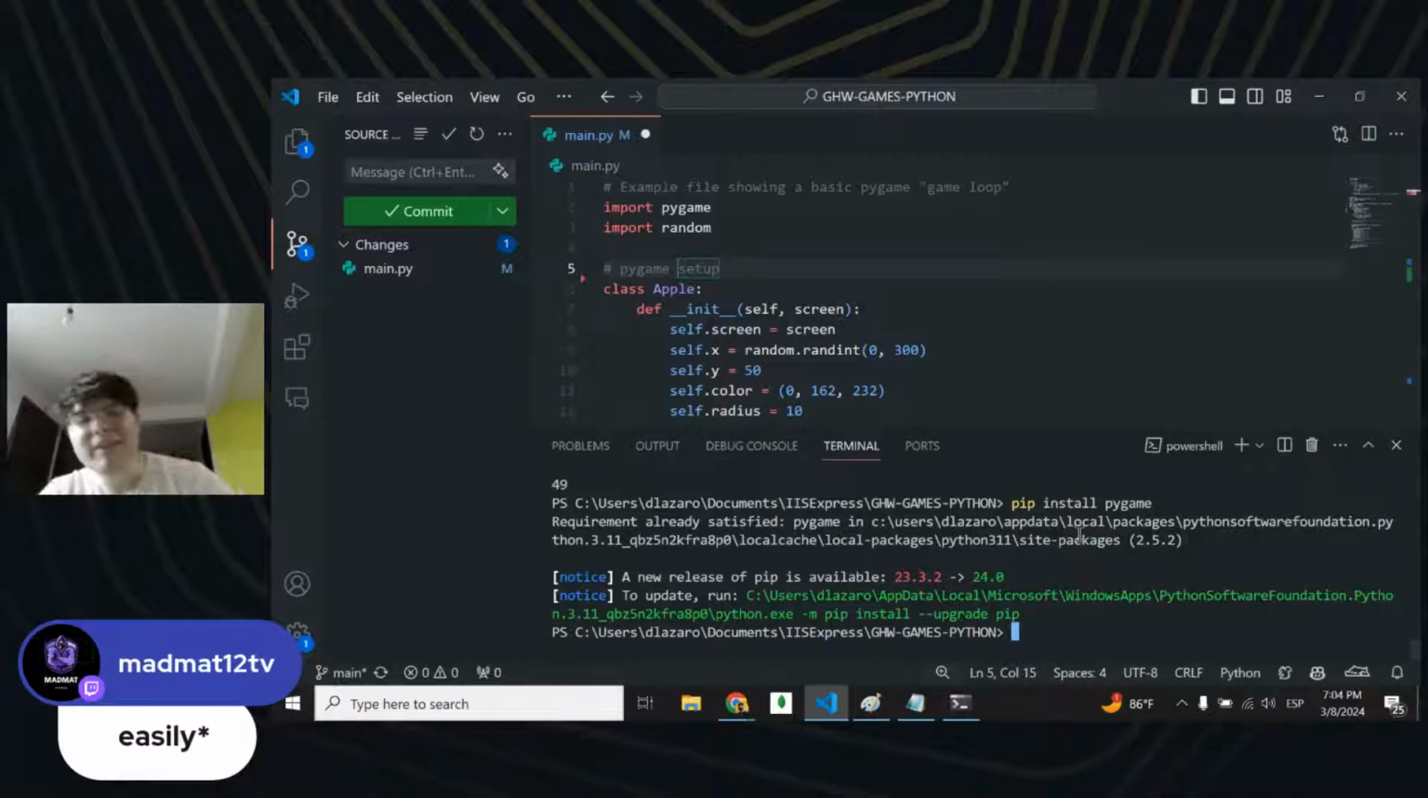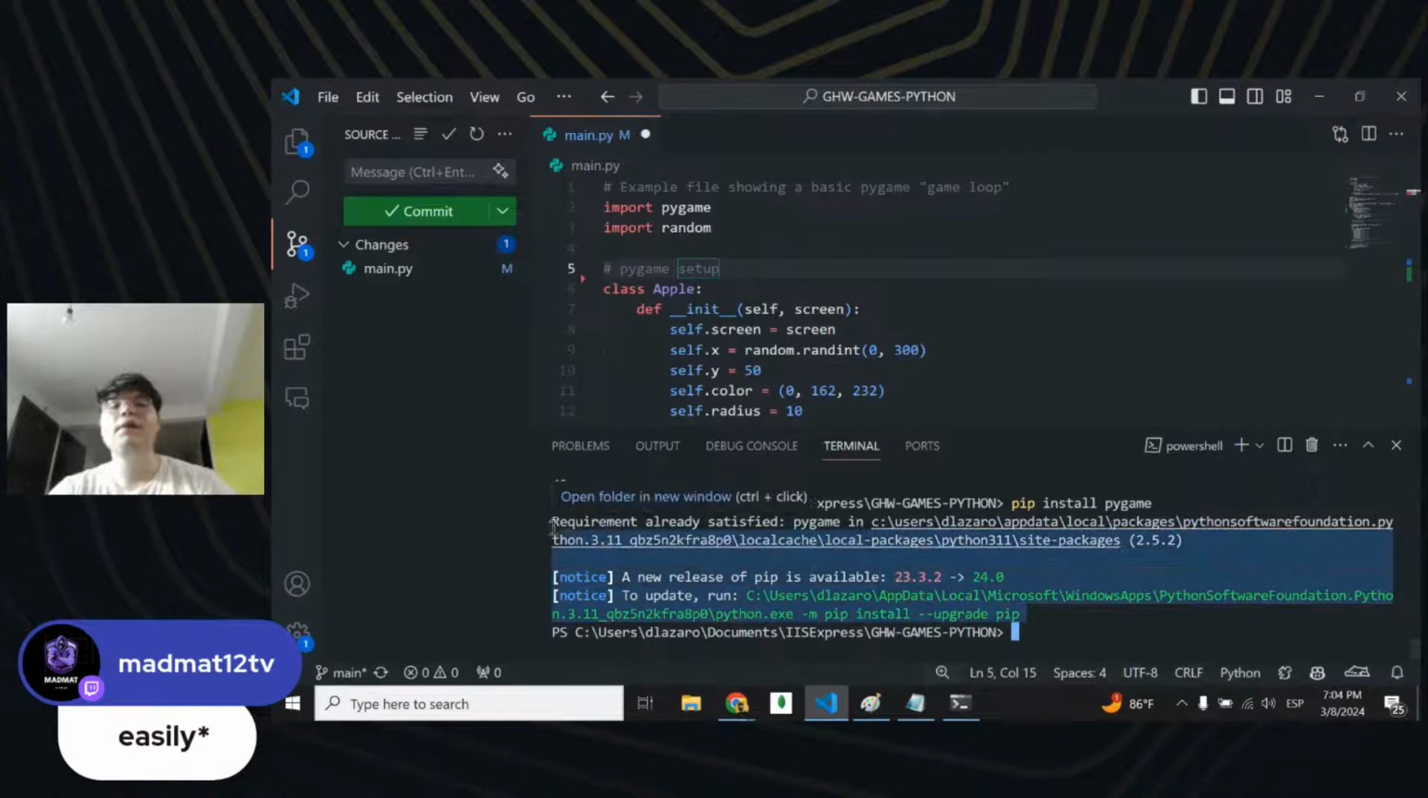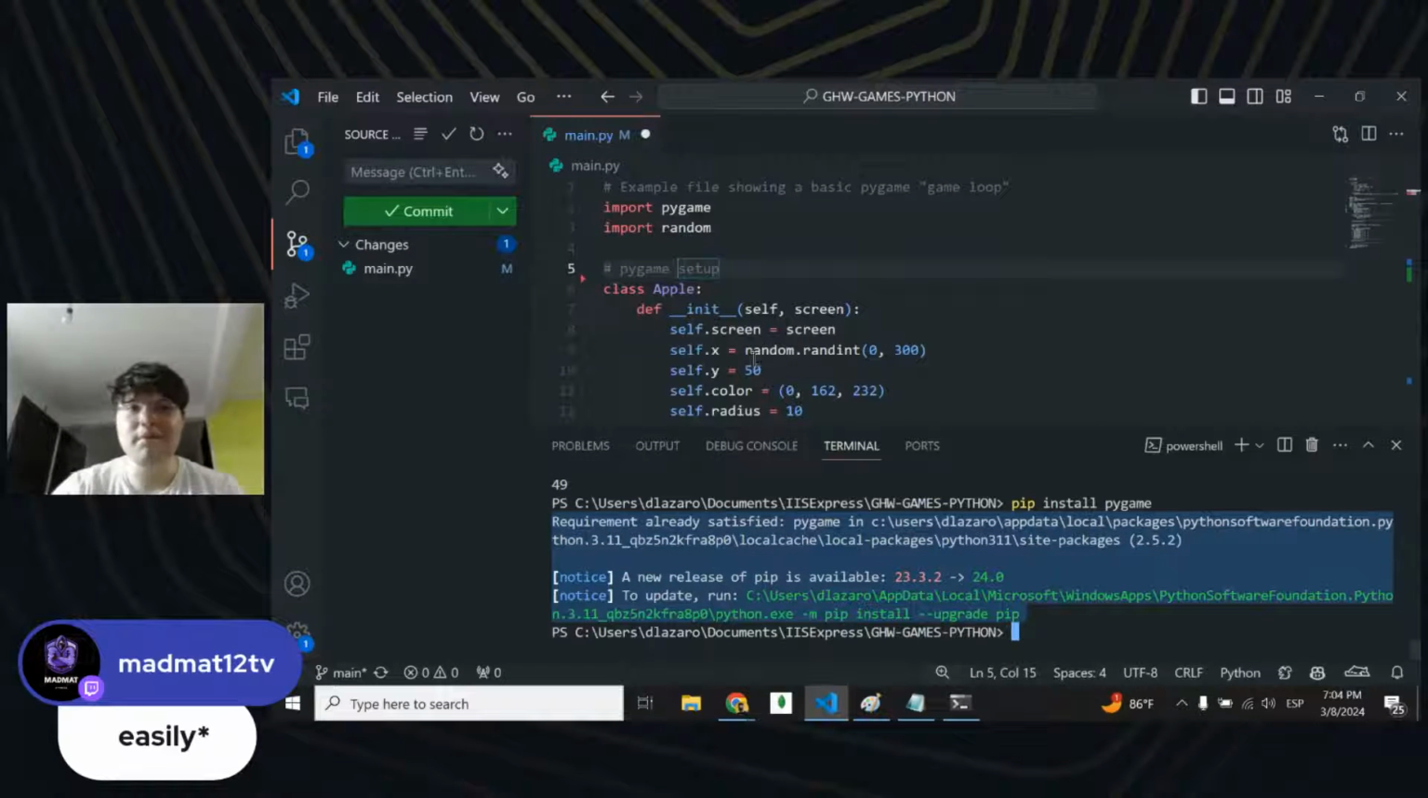Don't even worry about that. Don't try to understand it. There are just resources that we need to download so we can create our game in Python. If you see something like this, you're ready to go. The requirement is already satisfied.